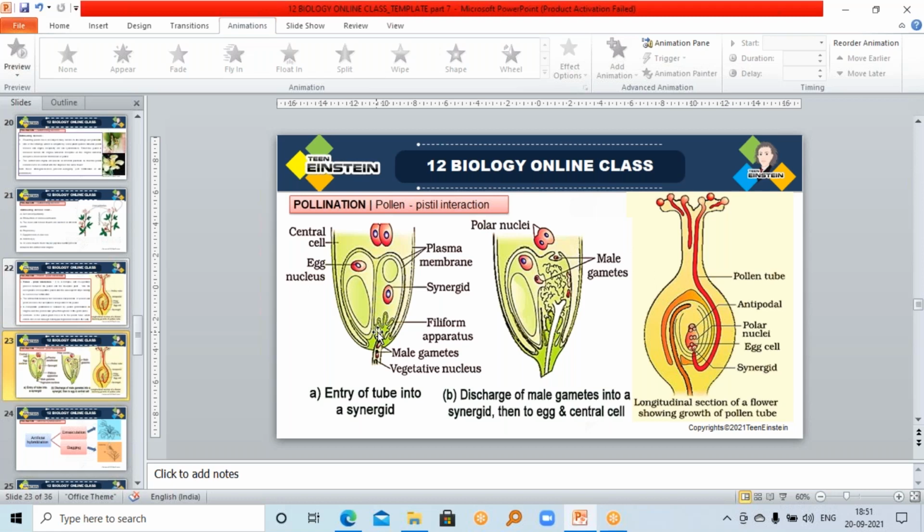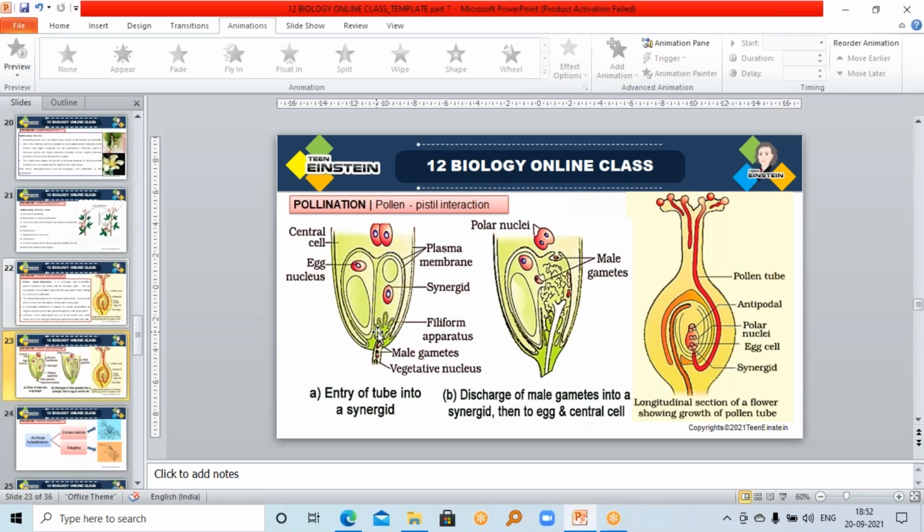And in the lab also we do the pollen germination experiment, right? In the 12th standard practical examination, you will get pollen germination as one experiment. How will you do that? You can collect the pollen grains of a common flower, like hibiscus. We take them on a glass slide that has 10% sucrose solution. With the help of that sucrose solution, you do the pollen germination experiment.